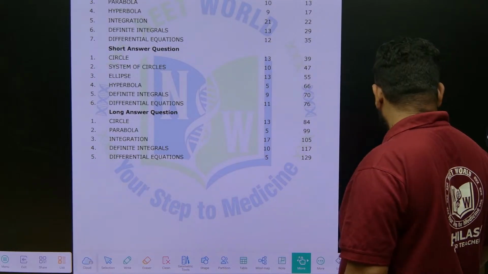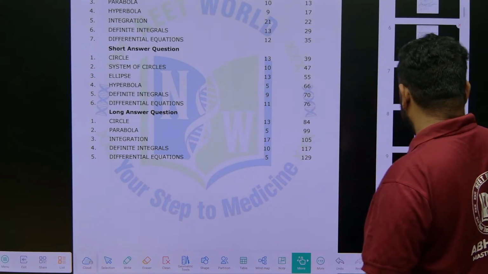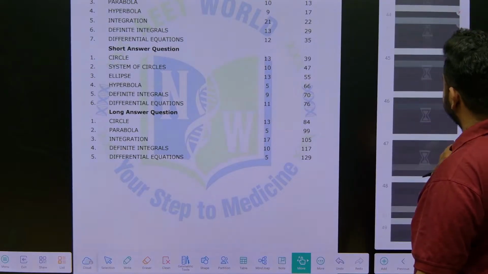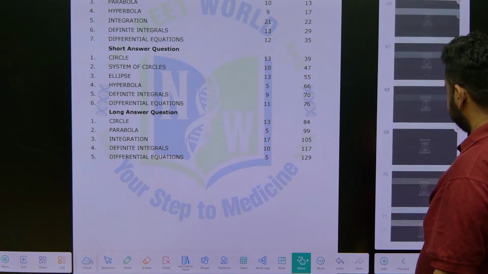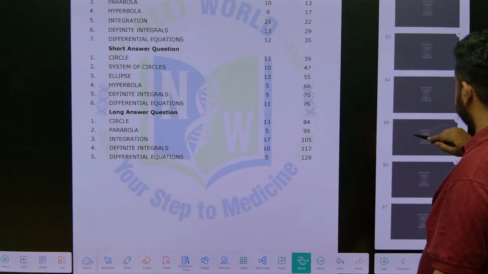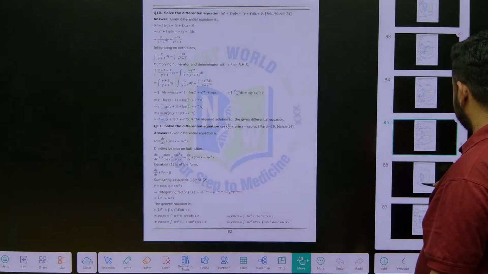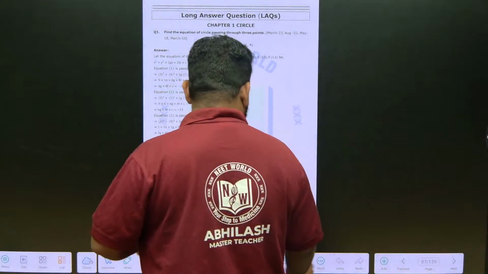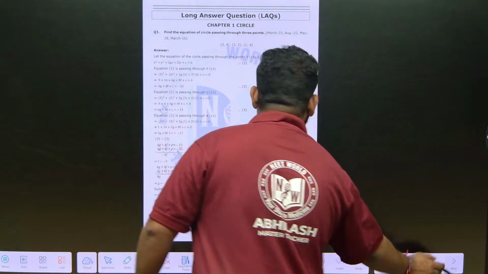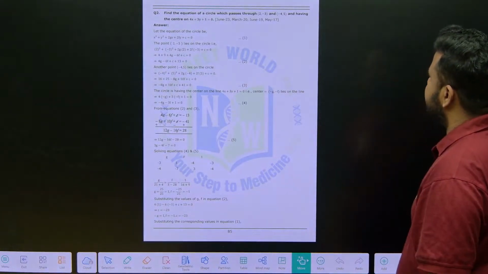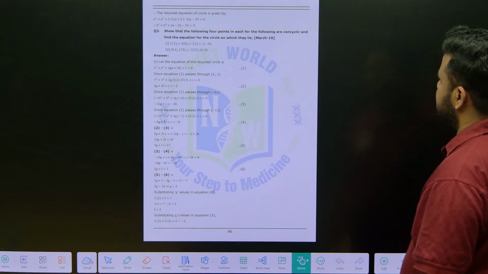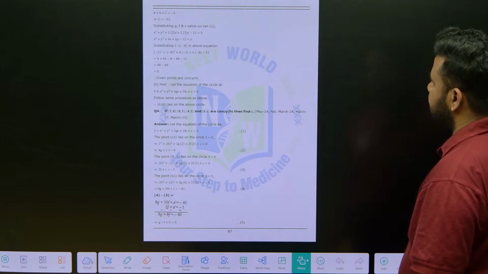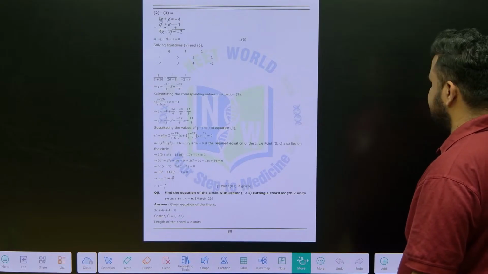Circles questions, page number 84. These are the questions which you have already done. This question also we have done. This is also done. And for this concyclic question, we found out the value of C.